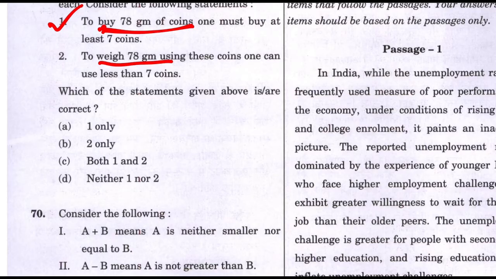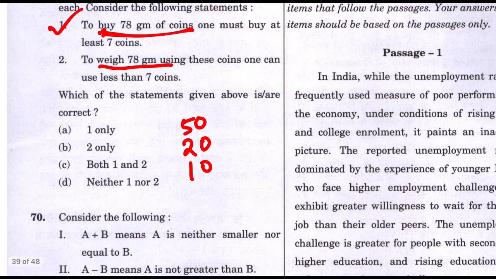So here is this scenario as well. They say to weigh 78 grams, you can use less than 7 coins. How? Suppose I use 50 plus 20 is 70, plus 10. Do I have 20? No, I don't have 20. I only have 25. 50 plus 25 plus 10. So, how much weight do I have right now? I have 85 grams of weight, right?